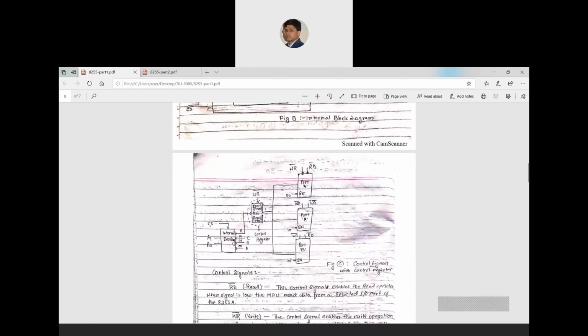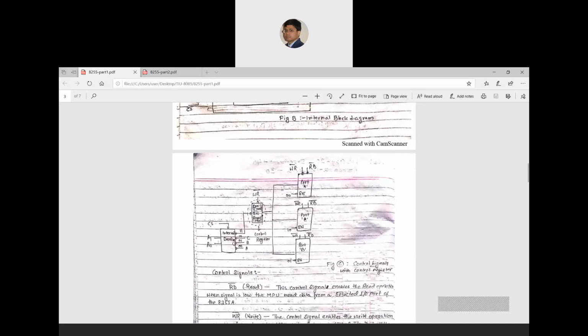Okay. So you can see that port A, port B, and port C, three ports are connected. So the control word is connected with the three ports.